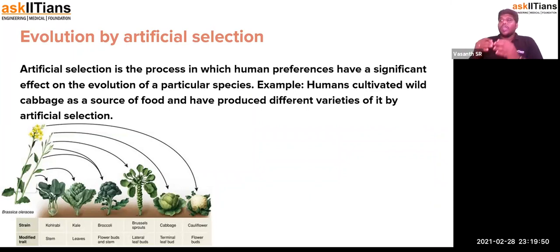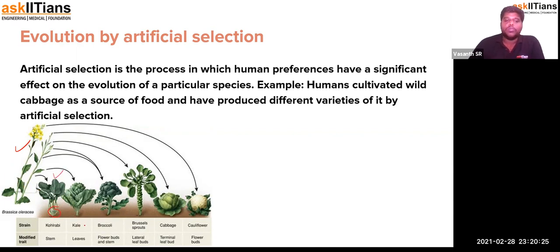Artificial selection is just human interference in selecting a particular organism and breeding them for a particular purpose. So it is humans who cultivate or indulge in this process of segregating or assorting them based on the particular characteristics being expressed. So let's say, for example, we have a basic wild mustard. When we talk about the stem being modified, we call it kohlrabi.